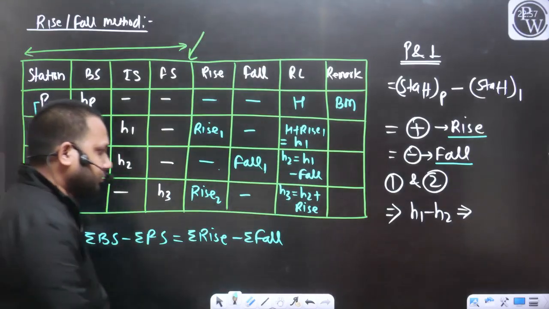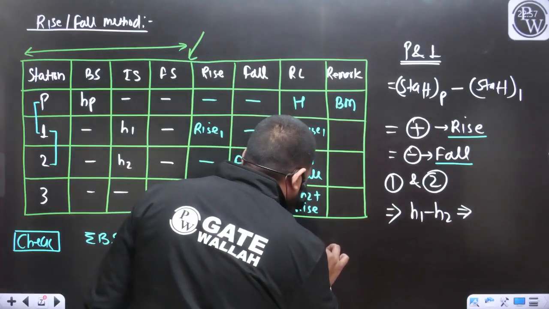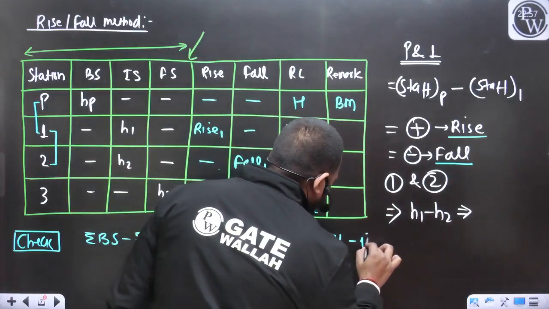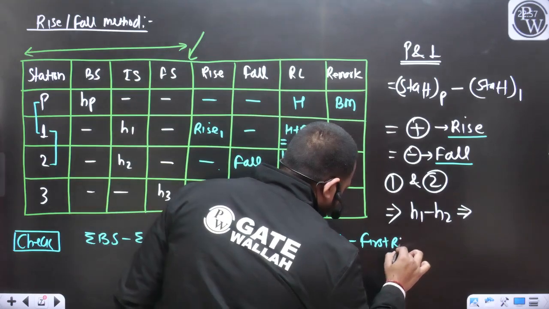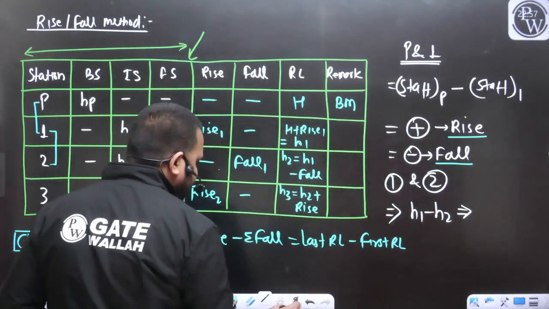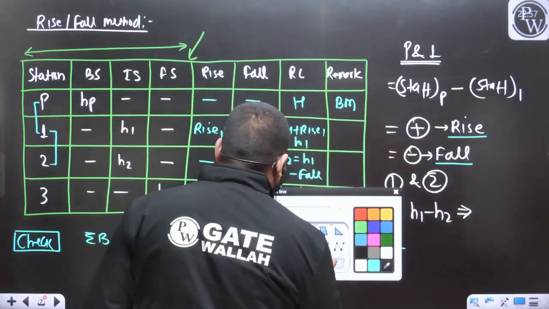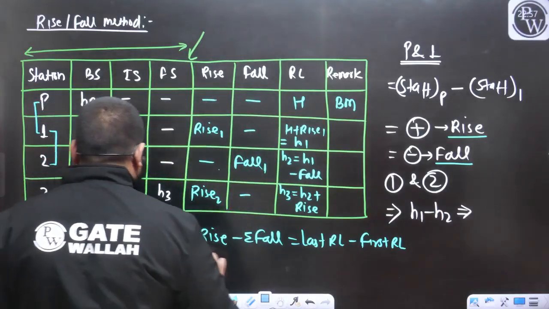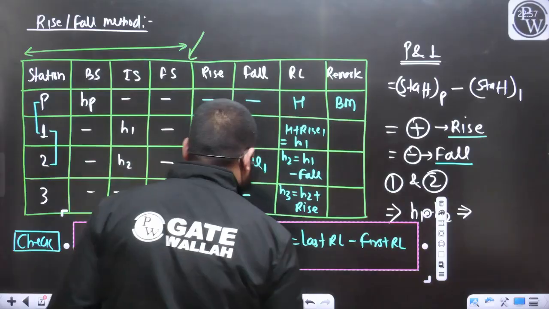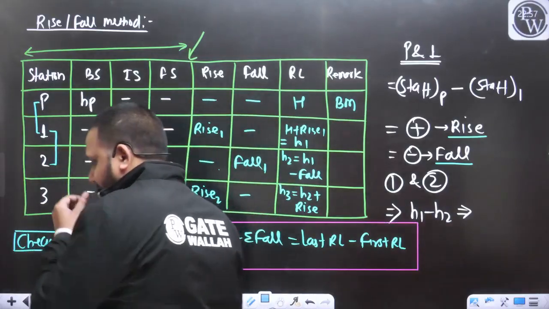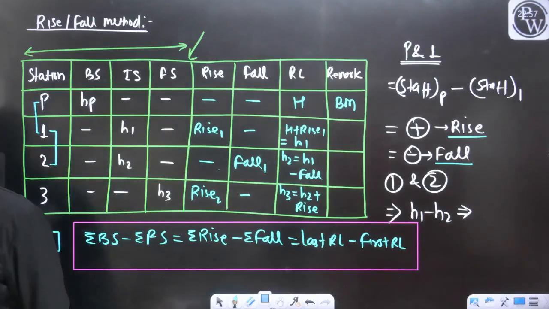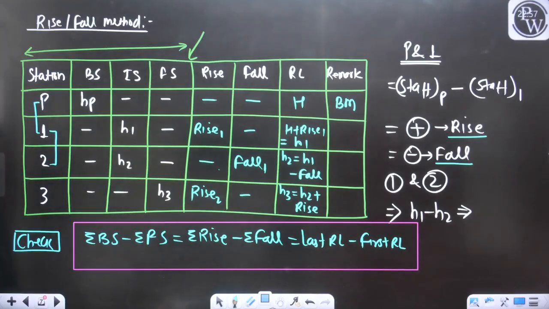And it should also be equal to last RL minus first RL. So this is going to be the arithmetic check for your rise and fall method.